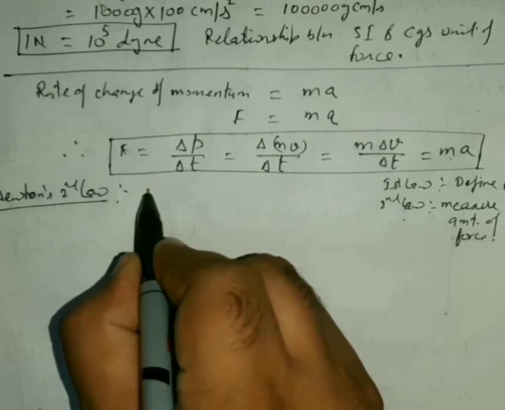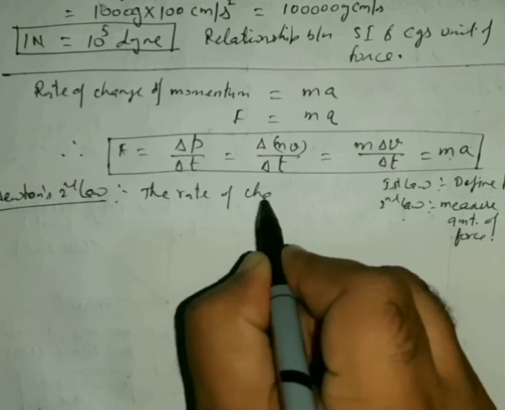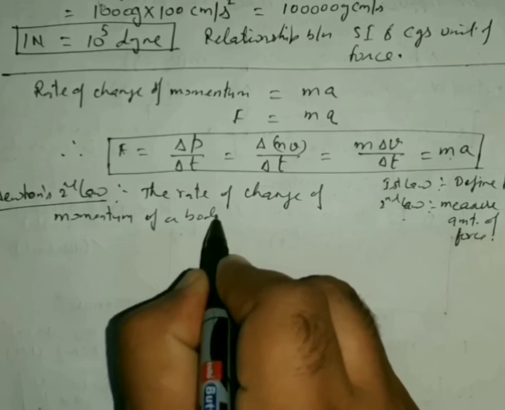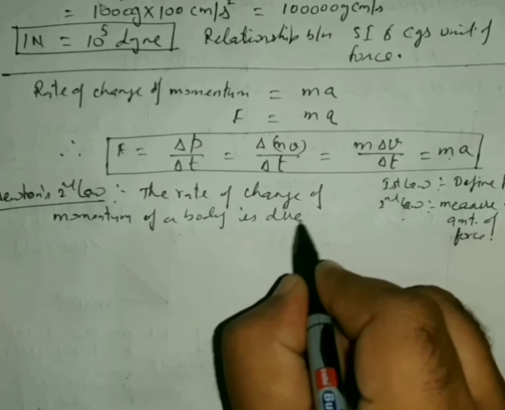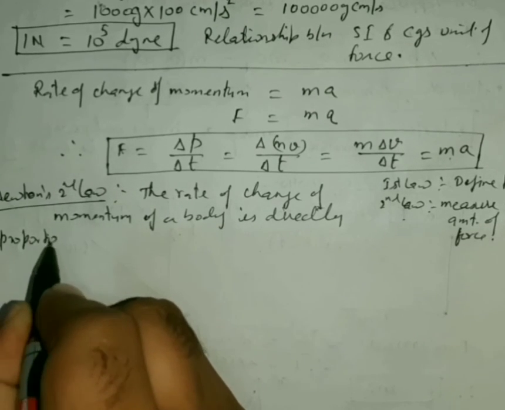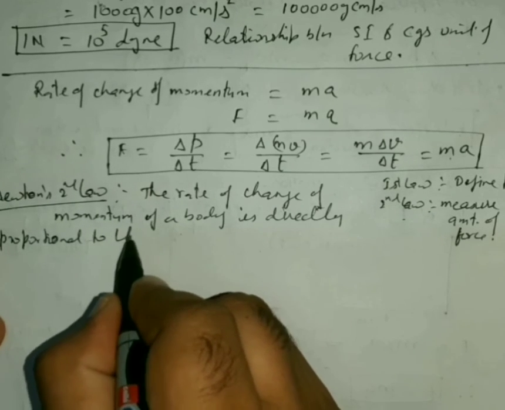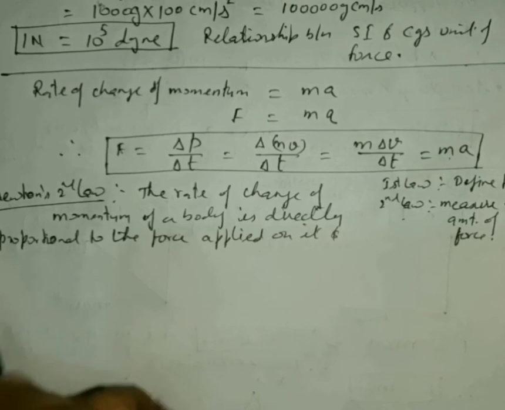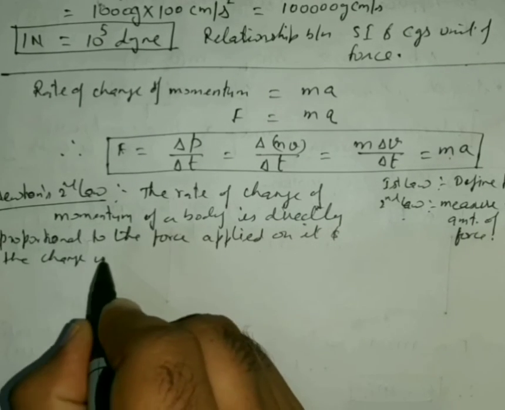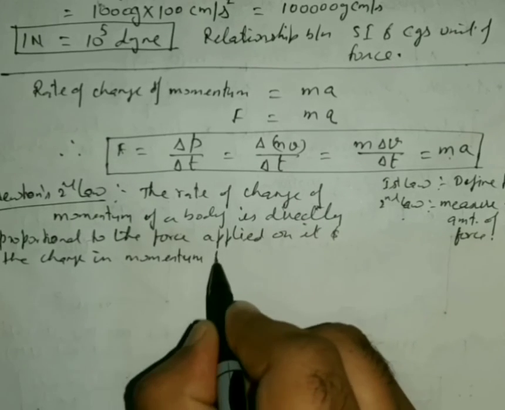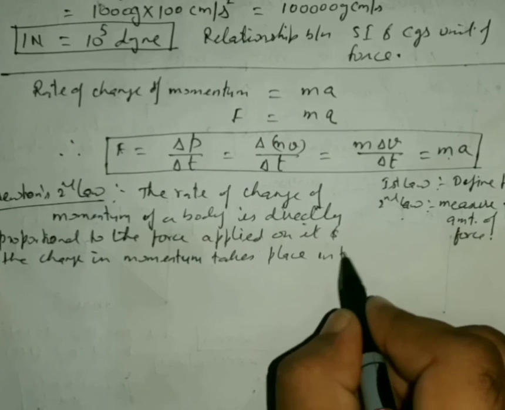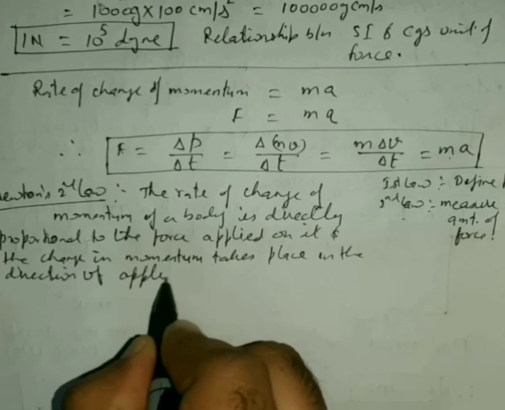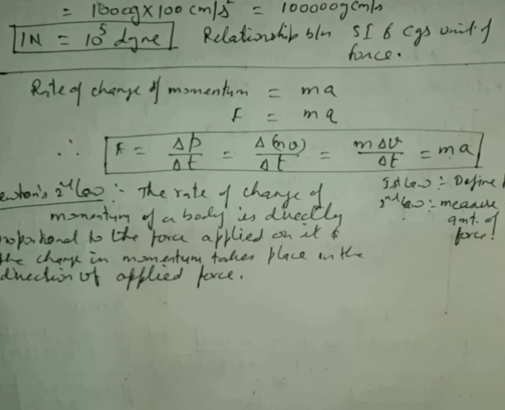So it states that the rate of change of momentum of a body is directly proportional to the force applied on it, and the change in momentum takes place in the direction of the applied force. So this is the form.